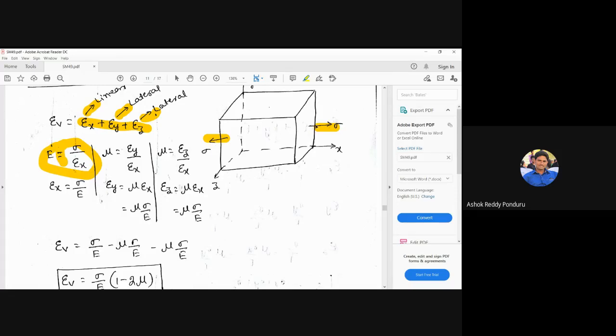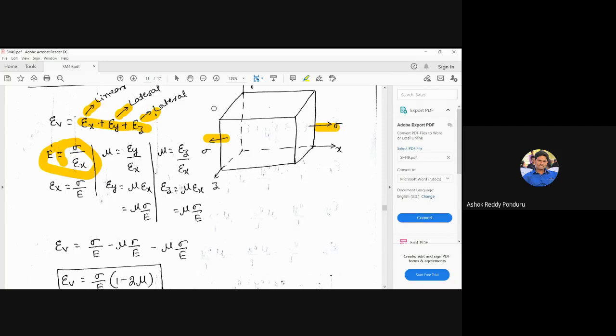But in the y direction, we are applying the tensile load in the y direction, and the dimensions decrease. That's why I'm using the minus. In the z direction also, the dimensions decrease, so I'm using the minus here. Only the x direction is plus here, and the remaining two directions are minus.